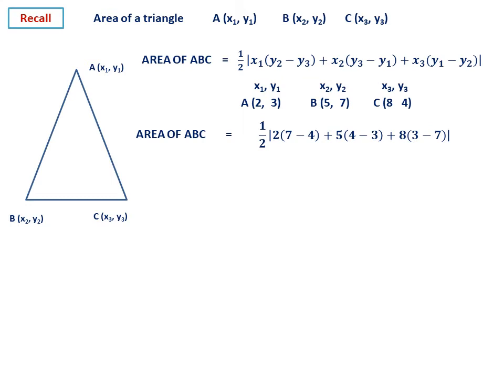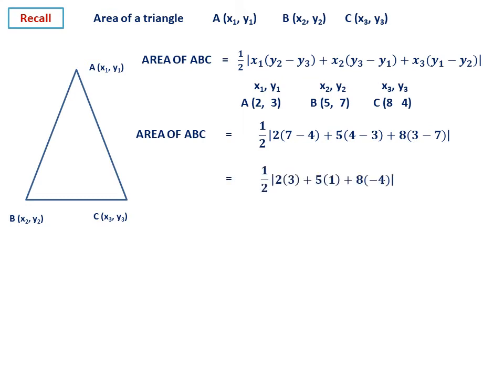Then y2 minus y3, 7 minus 4. Similarly, y3 minus y1, second one, y3 is 4, minus y1 is 3. Then third one, y1 minus y2, y1 is 3, y2 is 7.